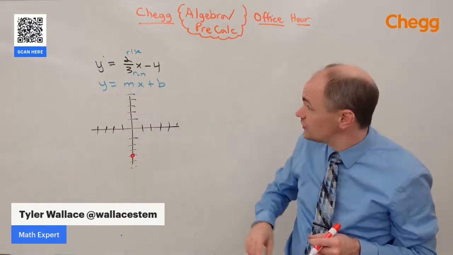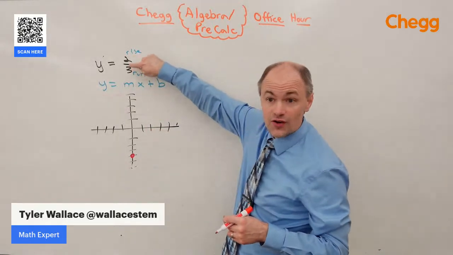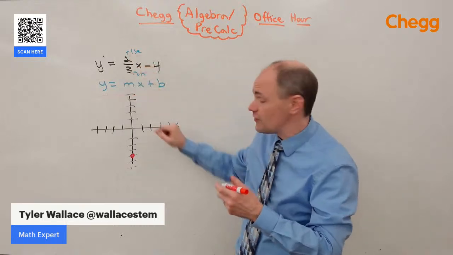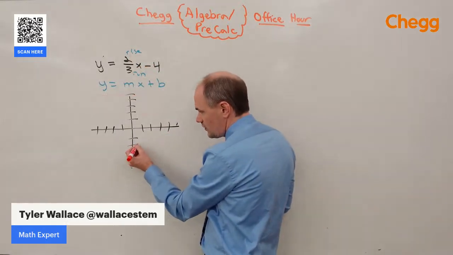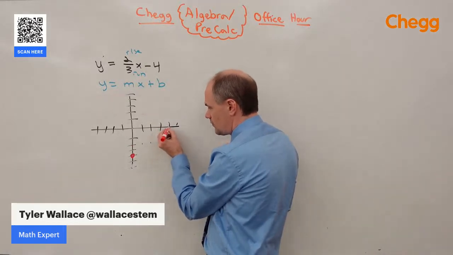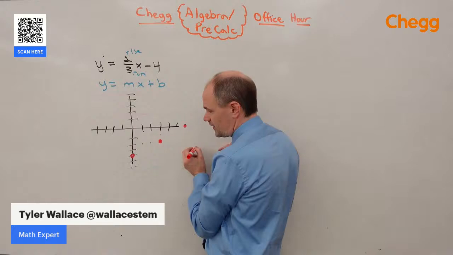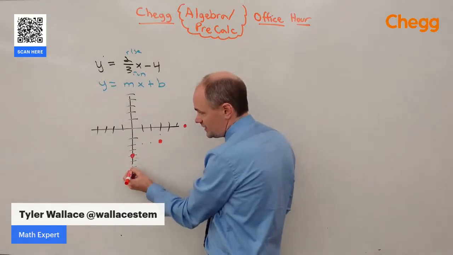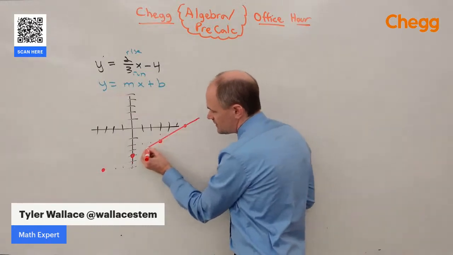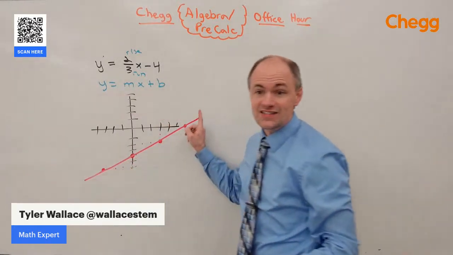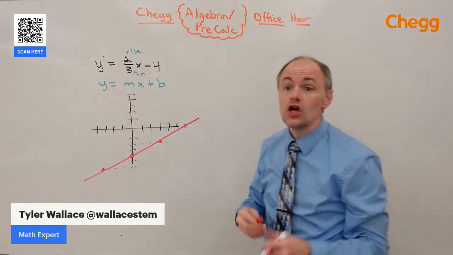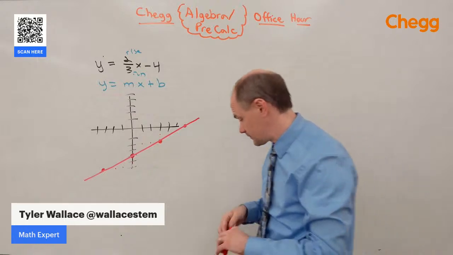and then we're going to move to our next point using our slope, which is this fraction up front, the rise over the run. We're going to rise 2 from our point and run 3. So I rise up 2 and run 3. There's another point. Rise up 2, run 3. There's another point. I can even go backwards. I can rise negative 2 and go backwards 3 to get another point. And that's going to give me this line here. And that line is a picture of solutions. Any point on that line is a solution to that equation.